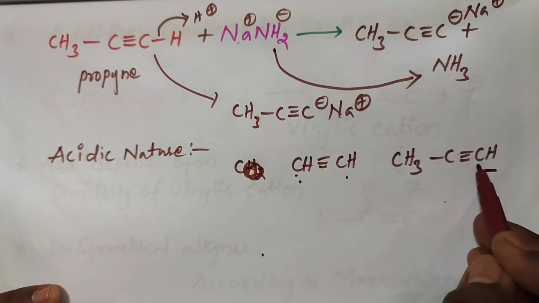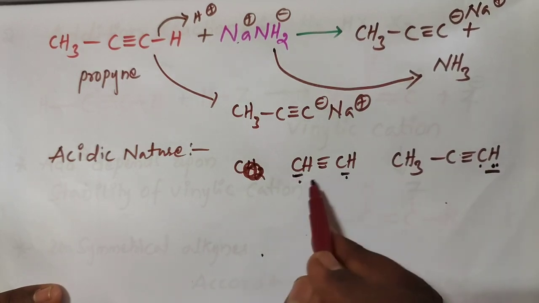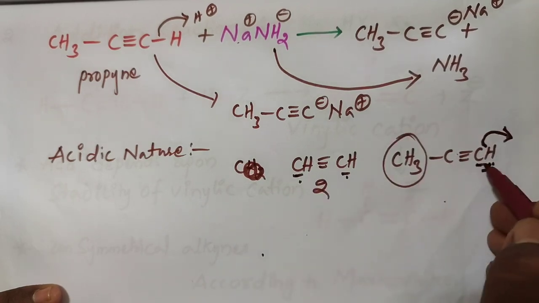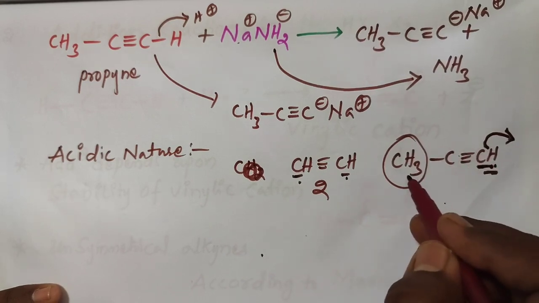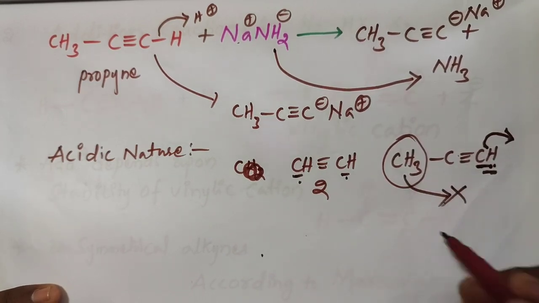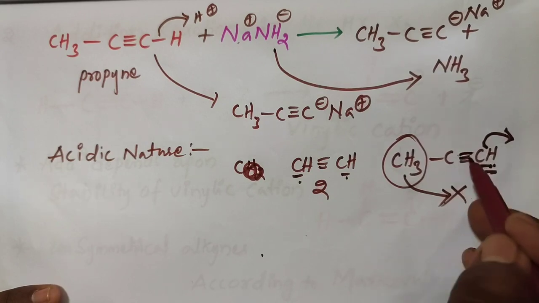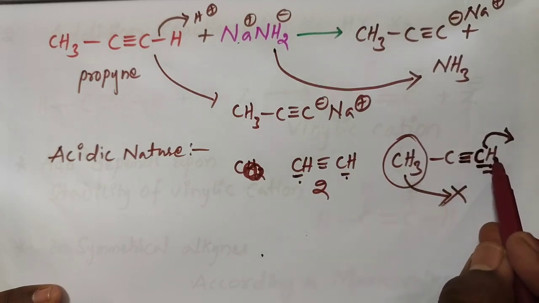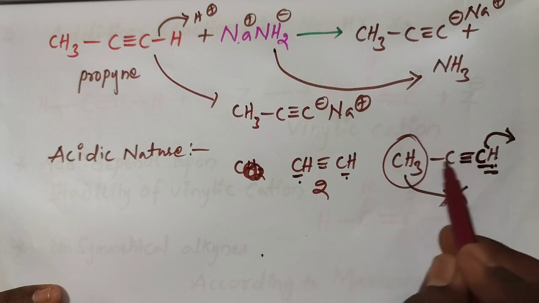H plus is released from the triple bonded carbon positions only, not from the methyl. In propyne, one carbon has only one hydrogen, and the other carbon has no hydrogen because it already has 3 plus 1, 4 bonds.